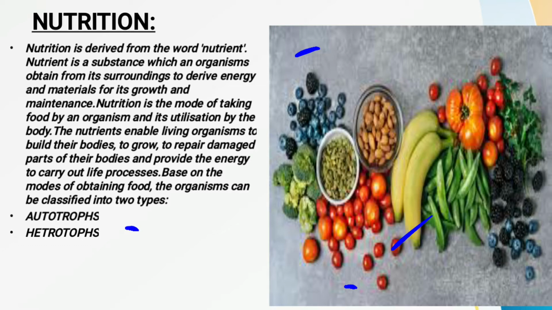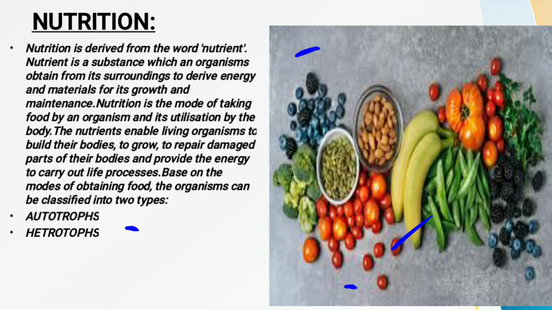Now see children, a nutrient is a substance which an organism obtains from its surroundings to get sufficient energy for performing different kinds of life processes, as well as for the growth and development of the body parts, as well as for the growth and development of the whole body.